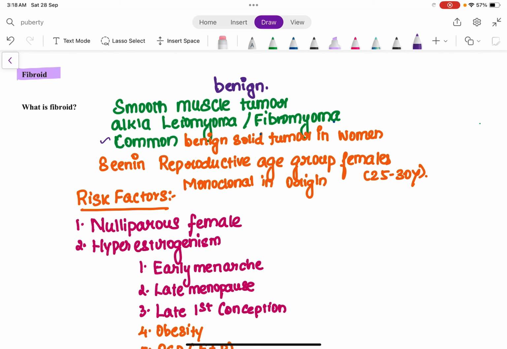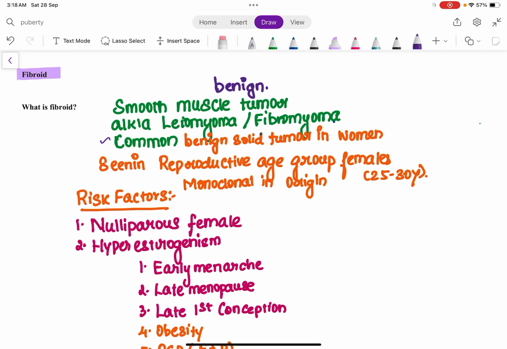Fibroid is again a very important gynecological pelvic pathology from which questions are asked very frequently in the university MCQ based examination, and it is also kept as a short case or a long case in the practical examination, both undergraduate as well as postgraduate. Because of that reason, I have brought this fibroid topic into two sessions. In the first session, we'll be dealing with the entire information which you need to learn about fibroid, and in the second part, we'll be dealing with the investigations as well as the treatment of fibroid. So let's start with the topic.